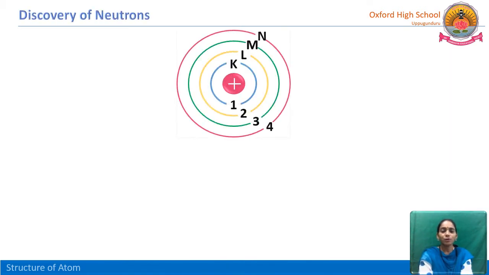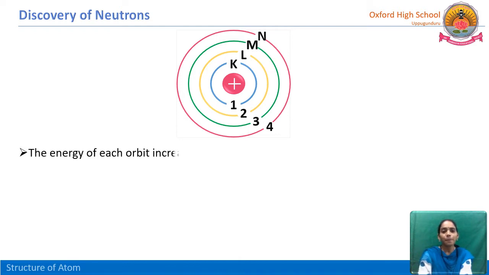Now we know about the atom, the nucleus of the atom and the subatomic particles like electron, proton, neutron, and where they are located in the atom. See here, around the nucleus, shells or orbits are there. In these orbits, electrons revolve around the nucleus, and these shells are named K, L, M, N, and these are energy levels 1, 2, 3, 4.